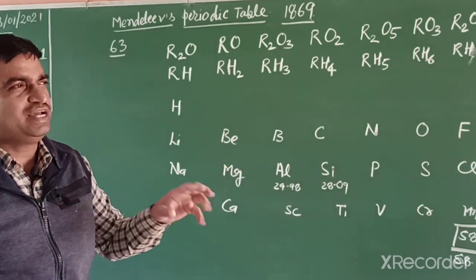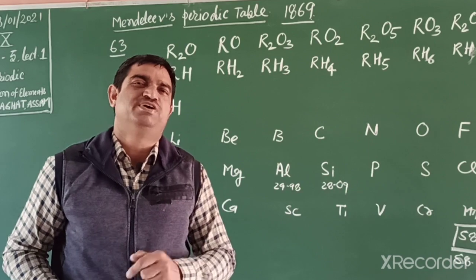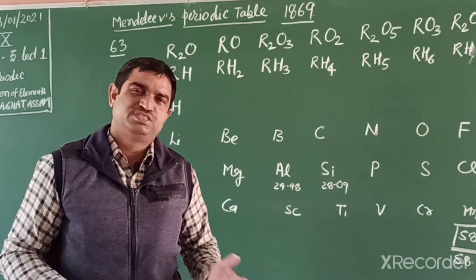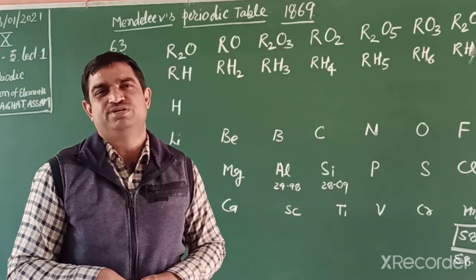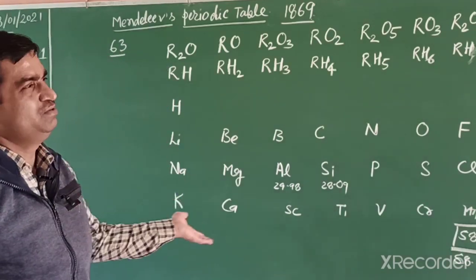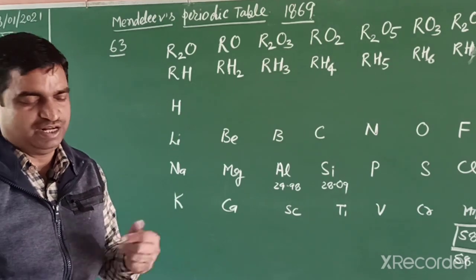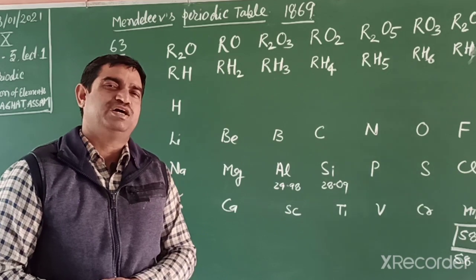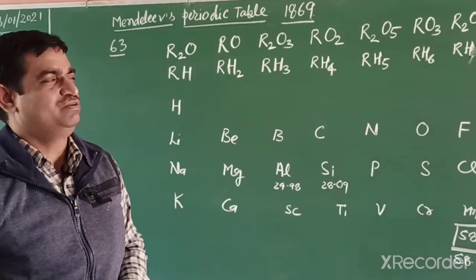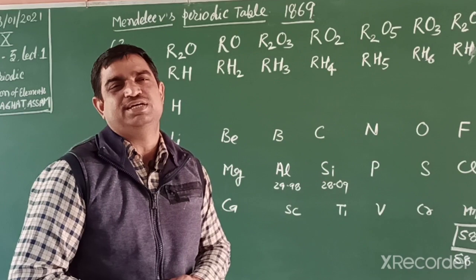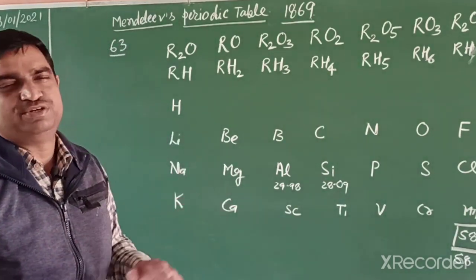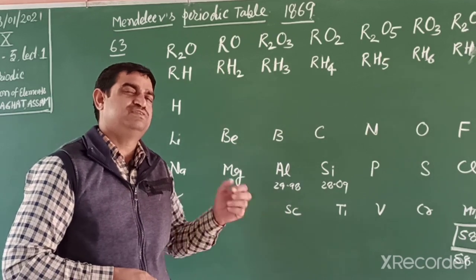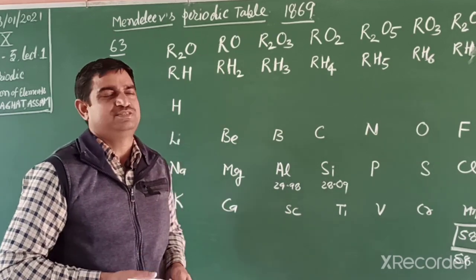The reason for the failure of Newlands is that he assumed only 56 elements were discovered and there was no further scope for discovery. But Mendeleev left some gaps, and many elements were discovered after that, like the noble gases helium, neon, argon and krypton. They were placed separately in one group, so the Mendeleev periodic table was not disturbed. But in Newlands there was no position for them.